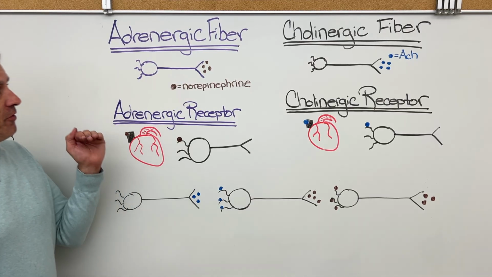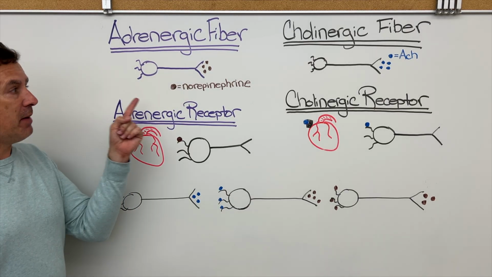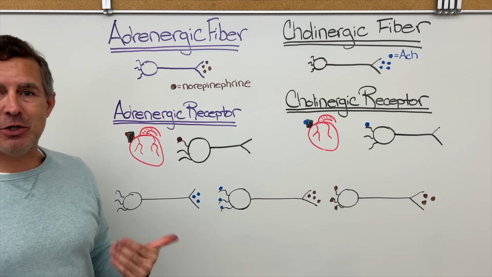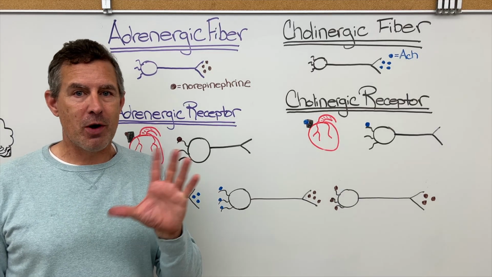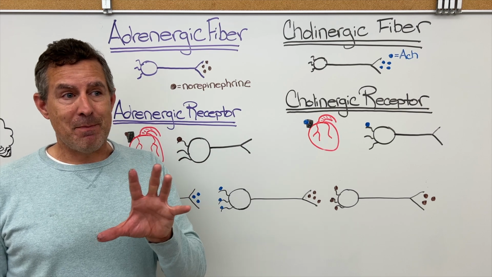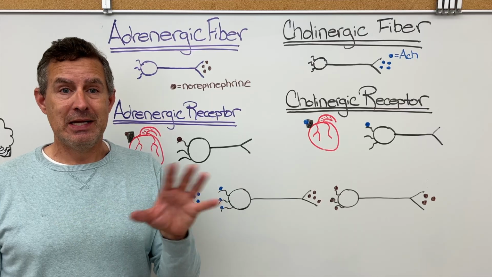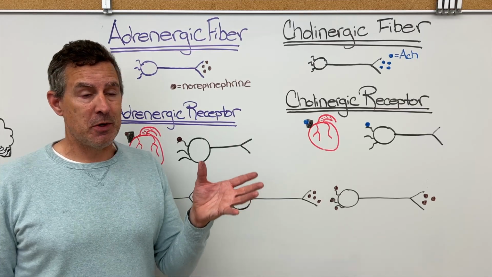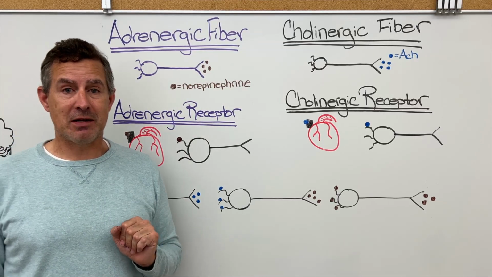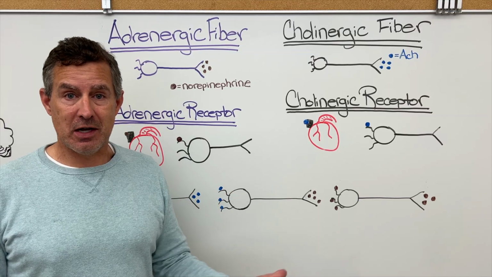Now, in a similar fashion, we have adrenergic fibers. Adrenergic fibers release the neurotransmitter norepinephrine, and maybe to a lesser degree, epinephrine. Norepinephrine and epinephrine are very, very similar. I would say basically we refer to epinephrine as the hormone that travels through the blood, and norepinephrine is a neurotransmitter that is released from a neuron and travels across a synaptic cleft to another neuron or even to another organ or cell of an organ.